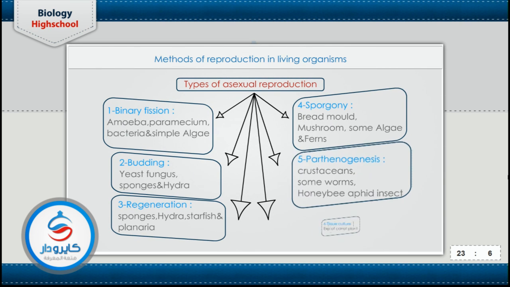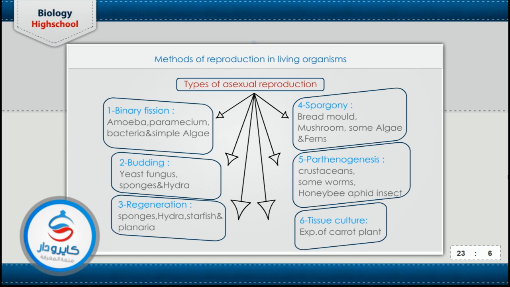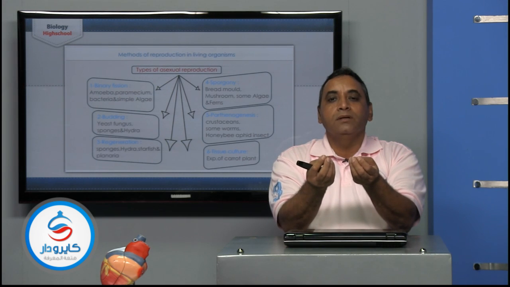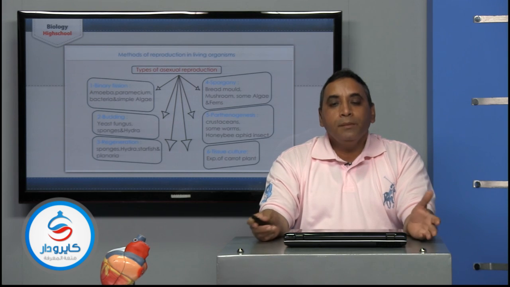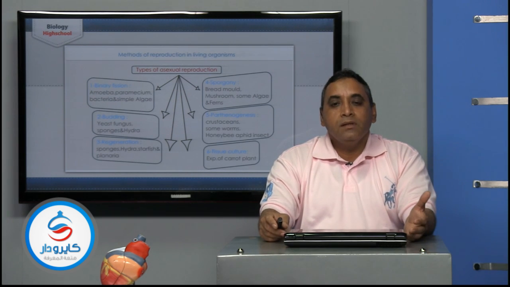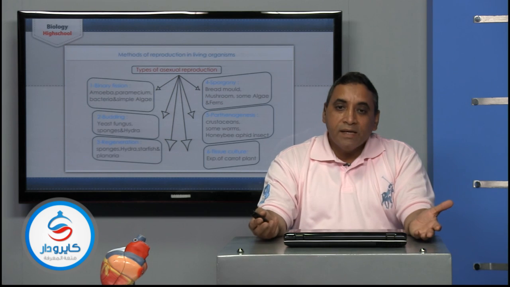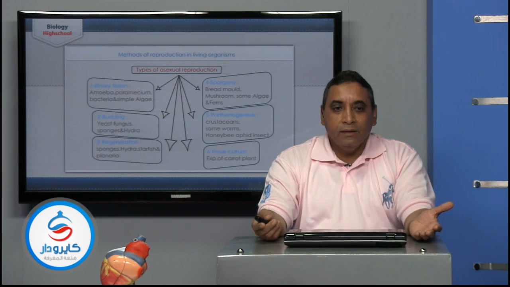What about the types of asexual reproduction? There are a great number of types, but we will explain six types. The first is called binary fission. Binary fission means the cell divides into two cells similar to each other, but the mother cell disappears. That takes place in the amoeba, the paramecium, the euglena, in unicellular organisms only.